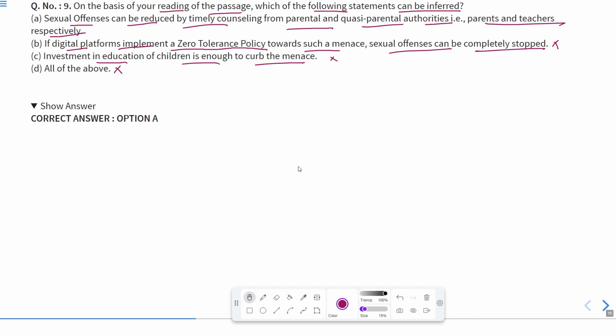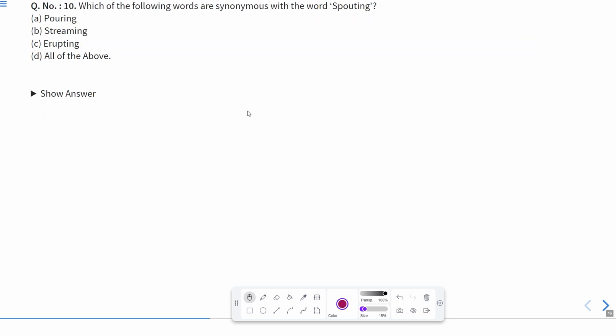That is, sexual offences can be reduced by timely counseling from parental and quasi-parental authorities, that is, parents and the teachers respectively. Okay, now let us move to the next question. Now, this is the 10th question of this section. Which of the following words are synonymous with the word spouting? Now, what is actually the synonym of the word spouting? Pouring, streaming, erupting, or all of the above.